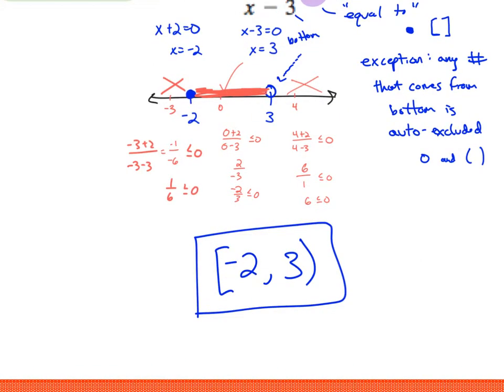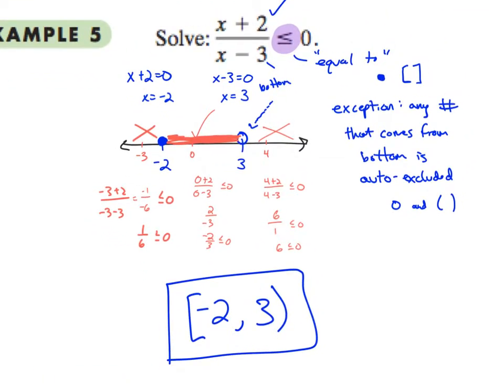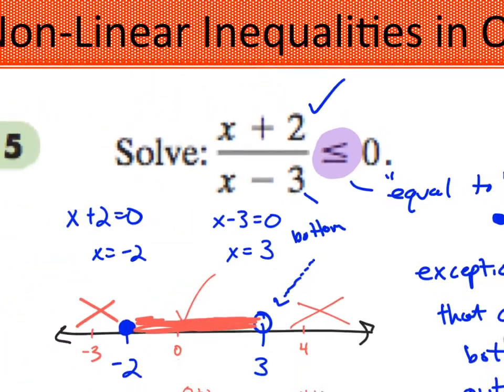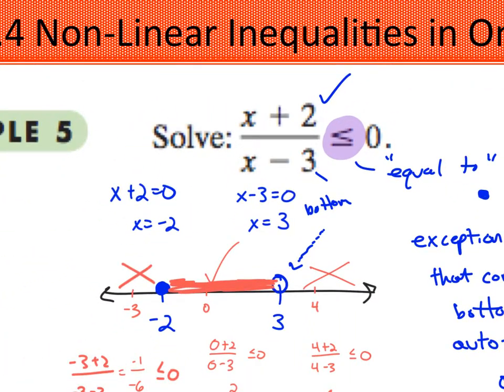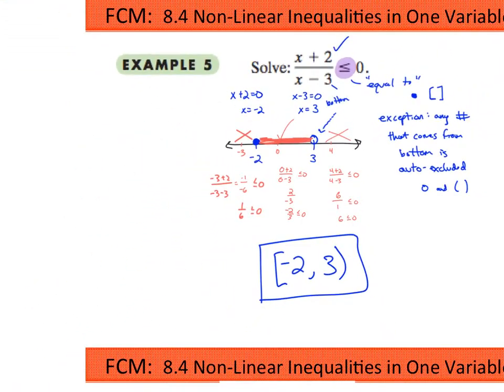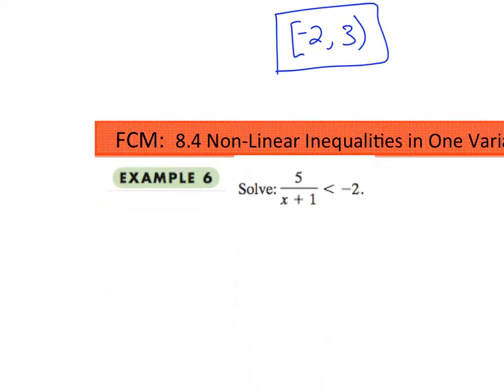Okay, because 3 came from the bottom, and everything that comes from the bottom is automatically excluded. And that makes sense too, right? Because if I plugged in 3 to this equation for x, that would leave me with 0 on the bottom, which we've been over. You can never have 0 on the bottom. It makes the problem impossible. So that's why anything that comes from the bottom is excluded, because if you plugged that number in for x, it would give you 0 on the bottom. Okay, so the bottom is always excluded. We can never have 0 on the bottom. All right, one more example here.